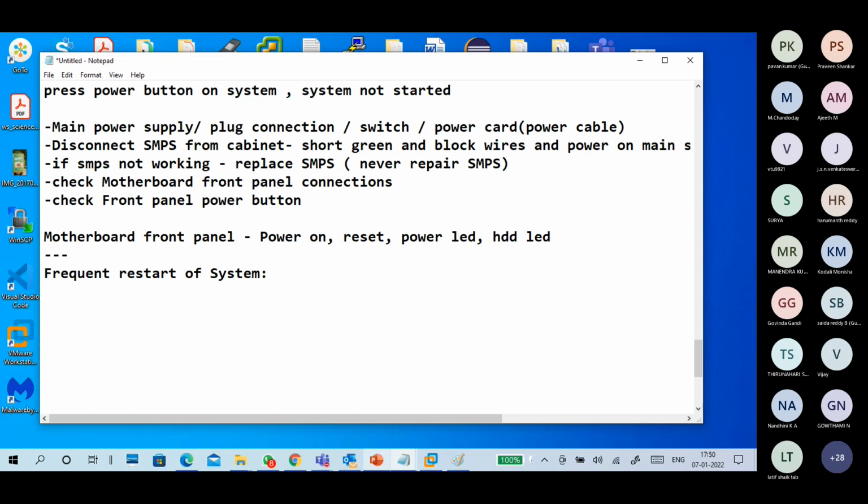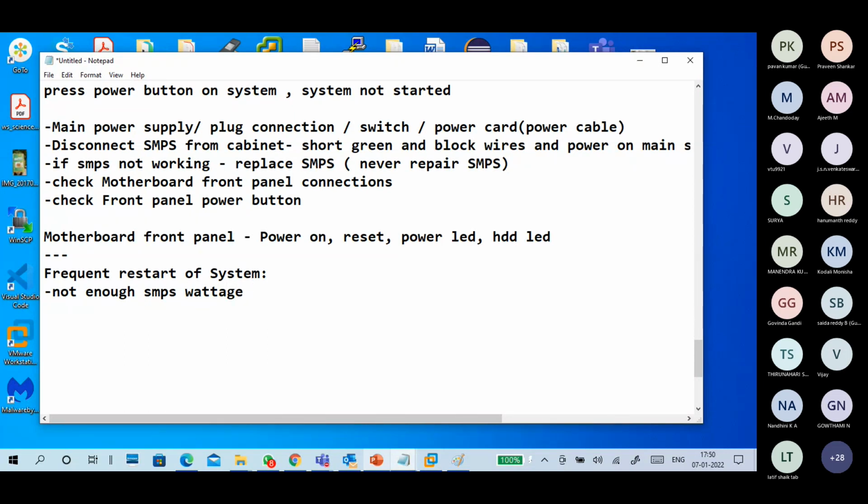So there is a possibility that the SMPS is not enough.